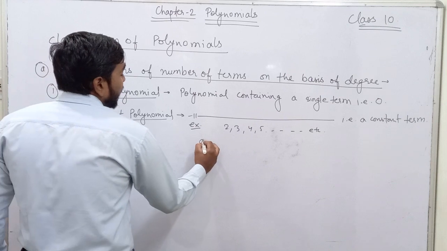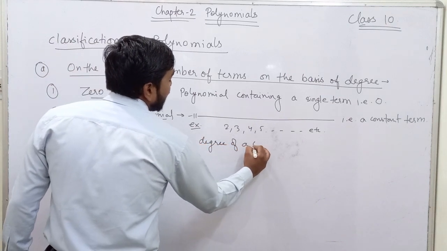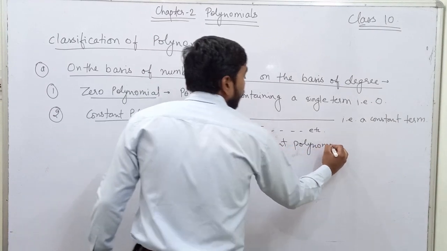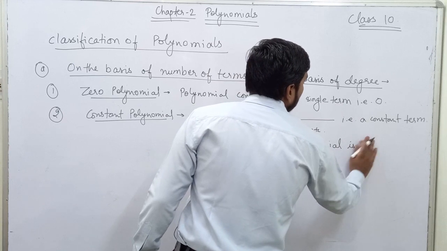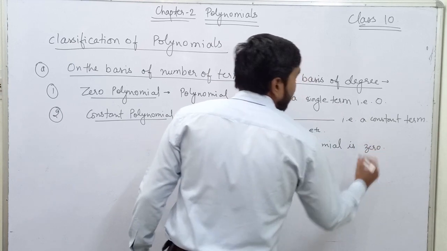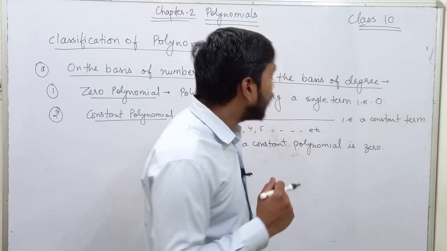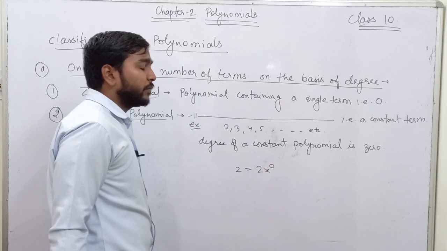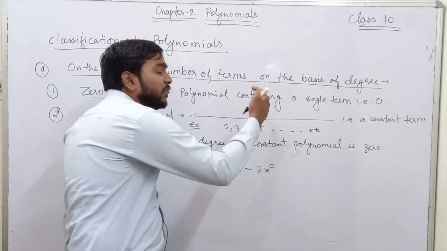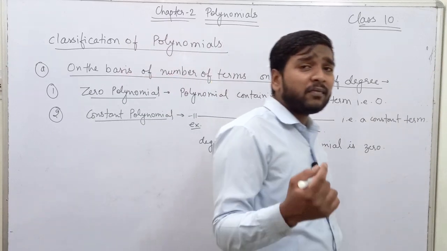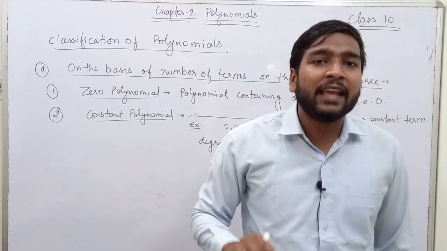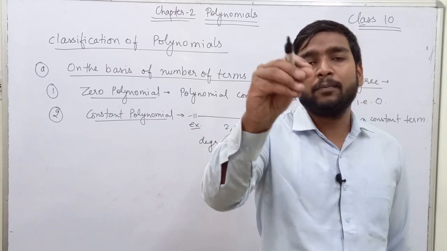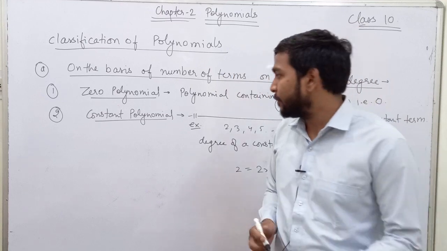So we shall write: degree of a constant polynomial is 0. What does it mean? I can also write 2 as 2x power 0. If I write any other value of x, then the result would change, except for one case in which the value of the variable, that is x, would be 1. That is, the body is at rest, if you talk about velocity.